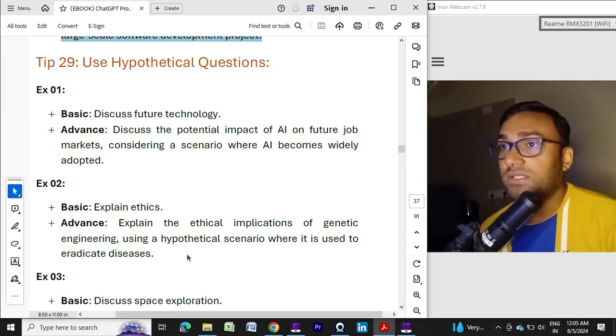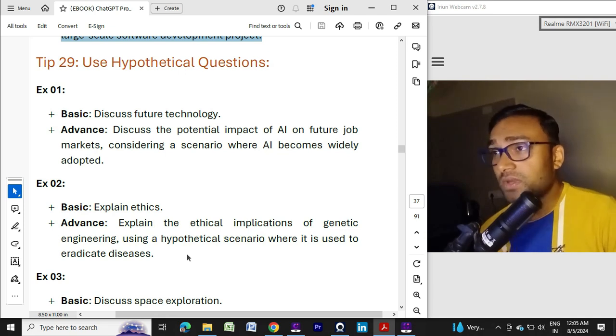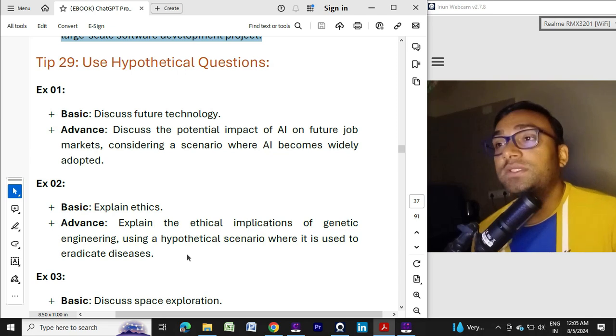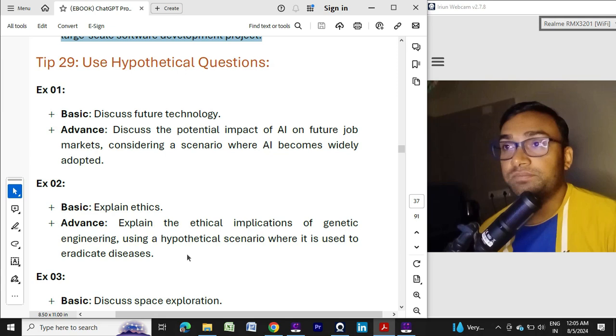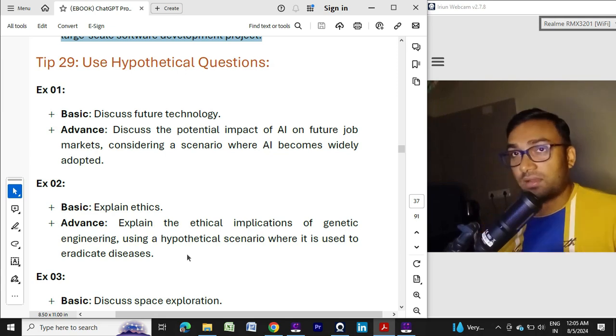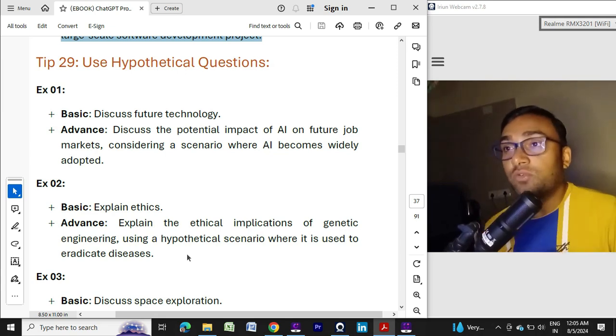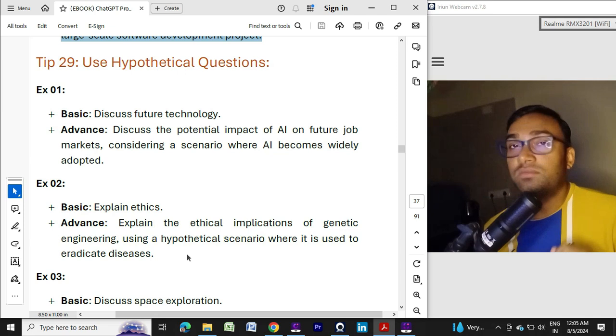But instead of that, what you can ask is: discuss the potential impact of ChatGPT on the future job market, considering a scenario where AI becomes widely adopted. Here the hypothetical part is to consider a scenario where AI becomes widely adopted.